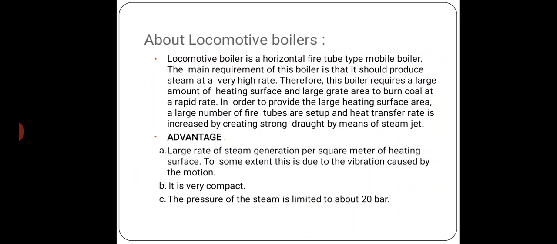Boiler mountings and accessories are used to increase the efficiency of the boiler and help in smooth working of the plant, so they are known as boiler accessories. The water level indicator is used to check the level of water in the boiler at any instant. The function of the safety valve is to prevent the steam pressure in a boiler from exceeding a predetermined maximum pressure. It is of three types: dead weight, lever safety valve, and spring loaded safety valve. Pressure gauges are used to give information on the pressure at which steam is generated.